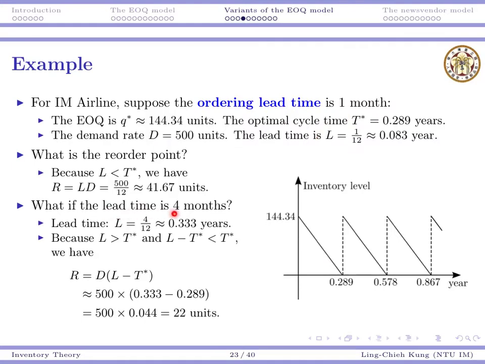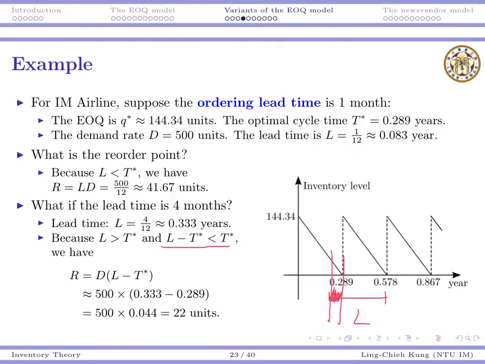What if the lead time is 4 months? In this case, the lead time is longer than the optimal cycle time. And in this case, we want to check whether L minus T star is less than T star. L minus T star is this place, and it is within 1 cycle time.